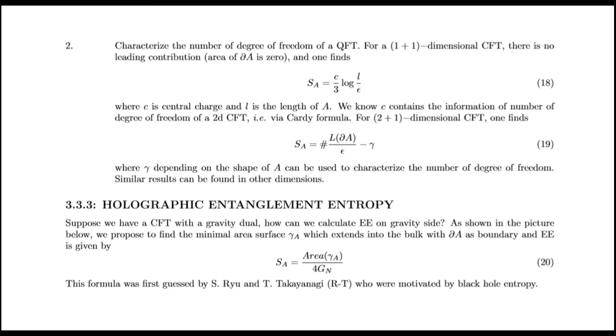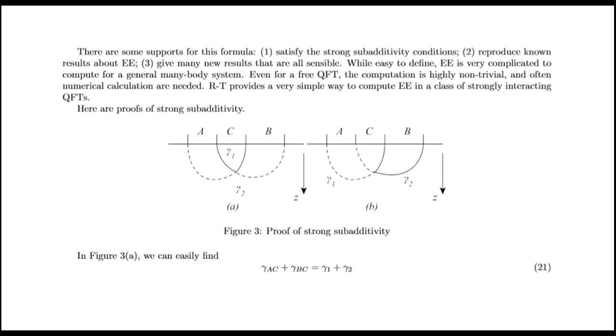As shown in the picture below, we propose to find the minimal area surface gamma which extends into the bulk with boundary ∂A, and the entanglement entropy is given by this. This formula was first guessed by Ryu and Takayanagi, who were motivated by black hole entropy. Minimal area. There is some support for this formula. One, it satisfies the strong subadditivity conditions. Two, it reproduces known results about entanglement entropy. Three, it gives many new results that are sensible.